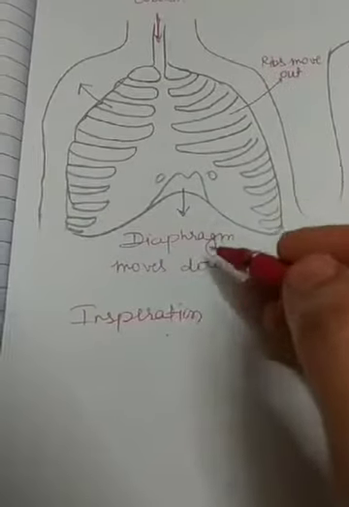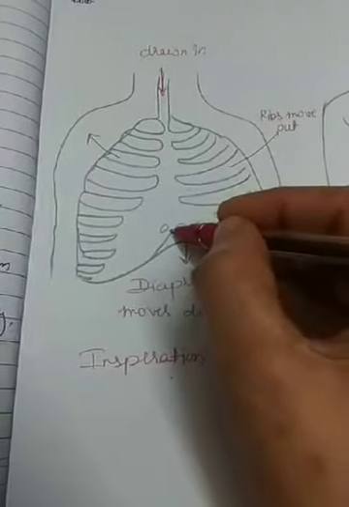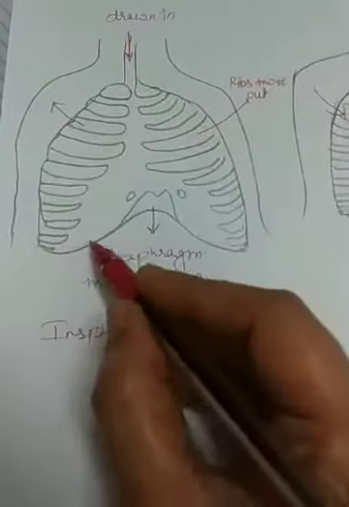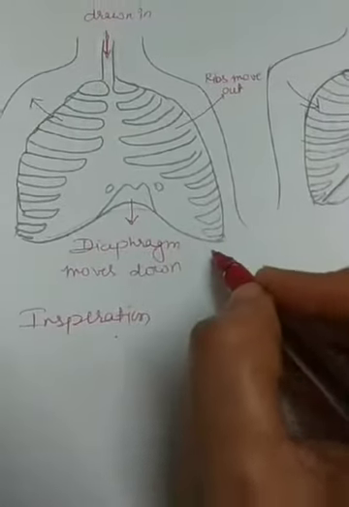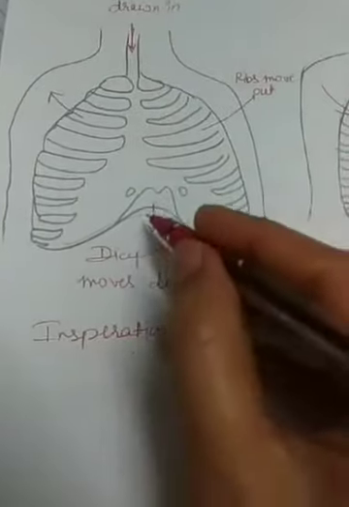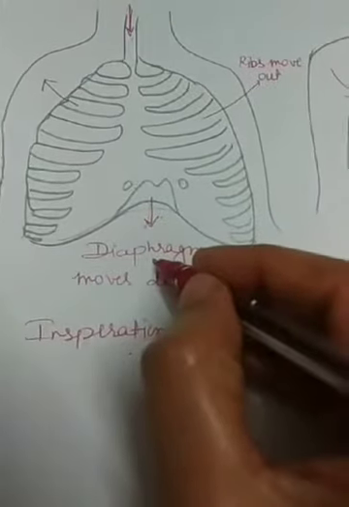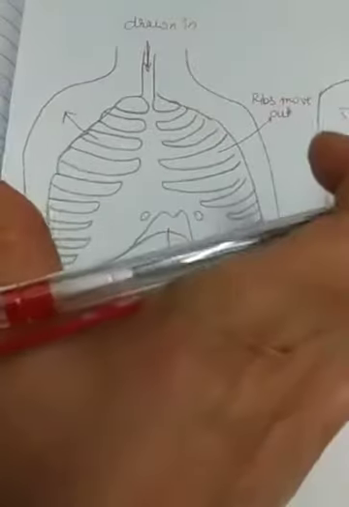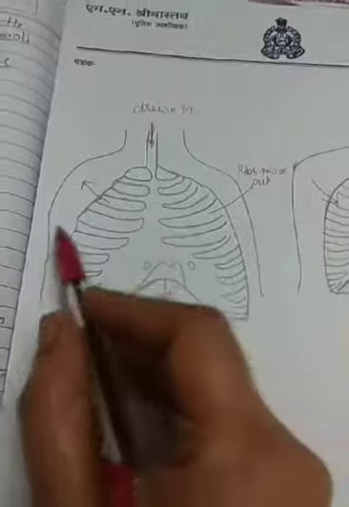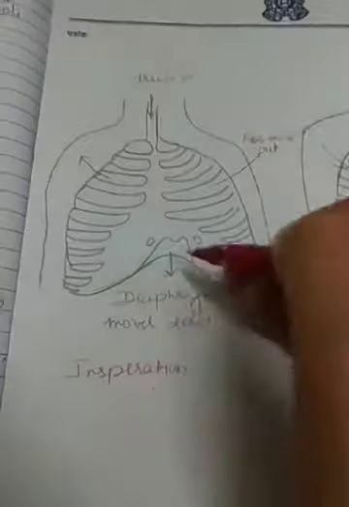So inspiration is the process of inhaling air into the lungs. During inspiration, the muscles of the diaphragm contract and the diaphragm moves downward. When it contracts, it moves downward. This results in an increase in the volume of the chest cavity. The volume of the chest cavity increases when the diaphragm moves downward.